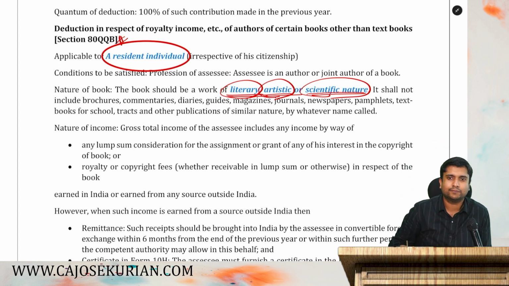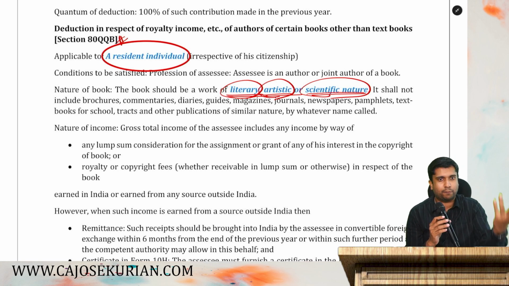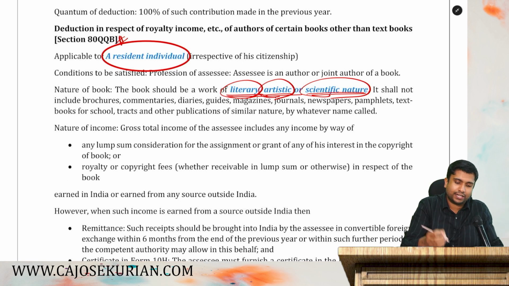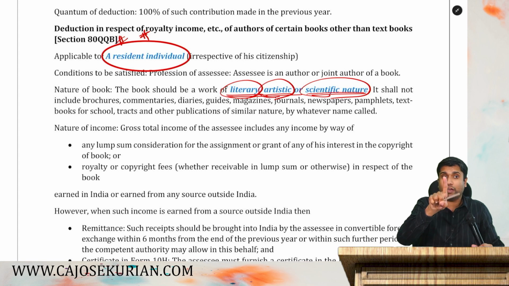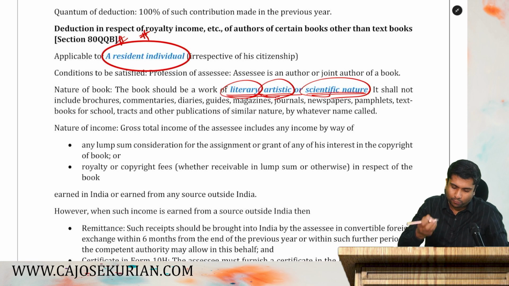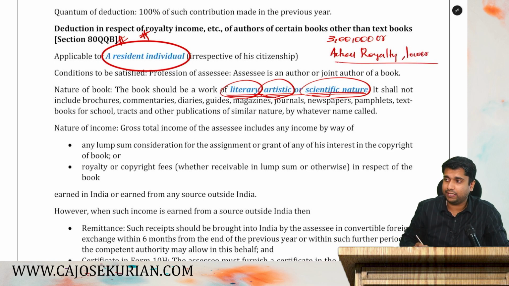Royalty. What is royalty? See, once you have written a book, you need to give the copyright to a publisher. Otherwise, you have to self-publish. If you are giving the copyright to the publisher, you will get royalty. That royalty is allowable as a deduction under 80QQB, but you have to be whom? A resident individual. Then if you are in receipt of royalty, how much is the deduction? The department says either rupees 3 lakh or actual royalty, whichever is lower, shall be the maximum deduction under 80QQB.